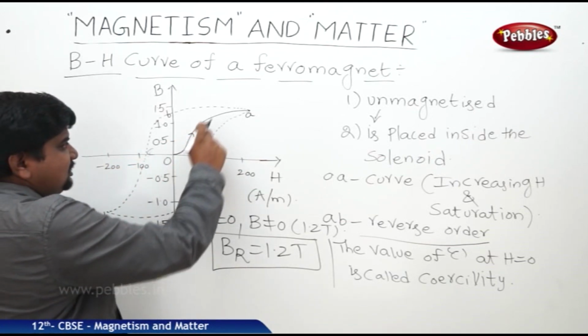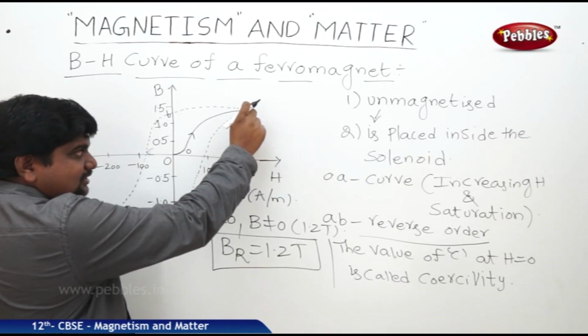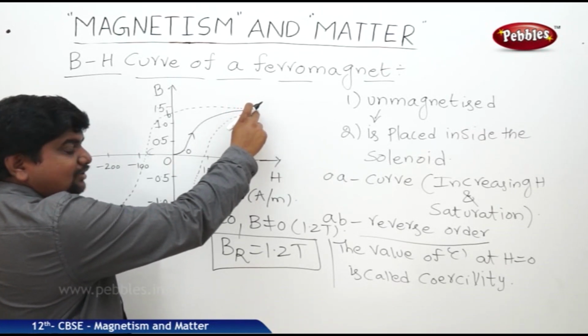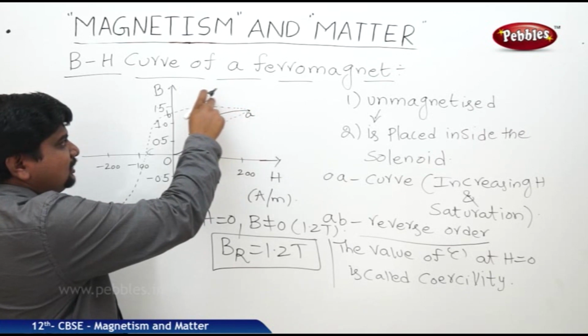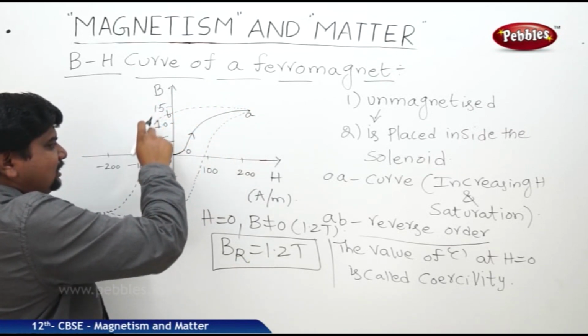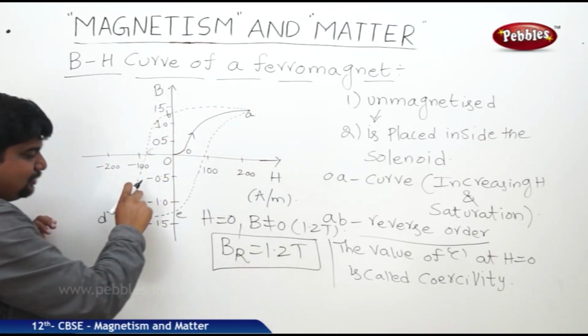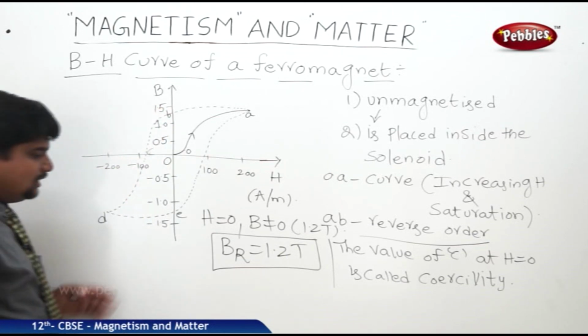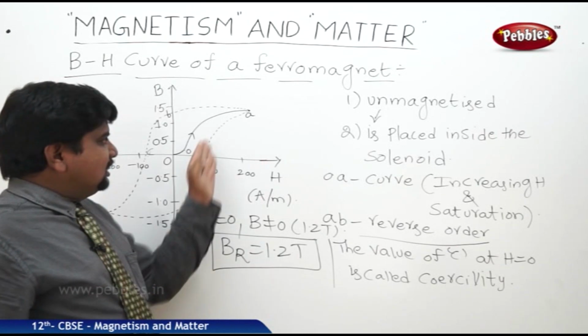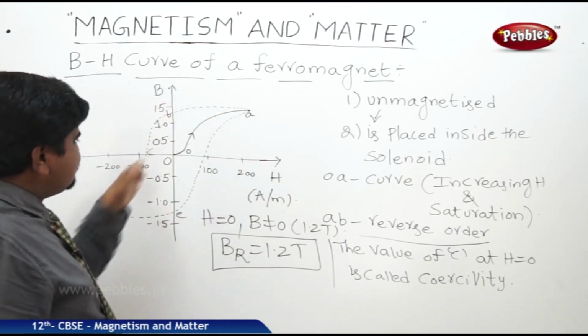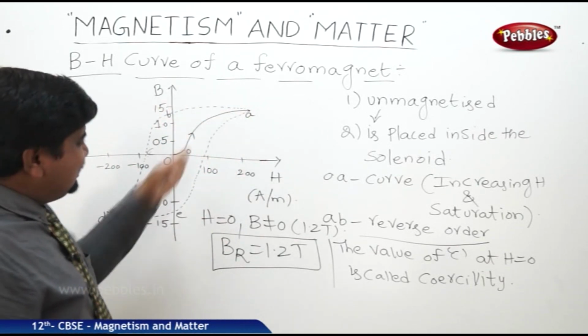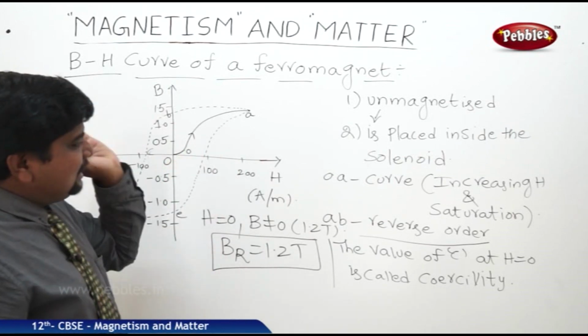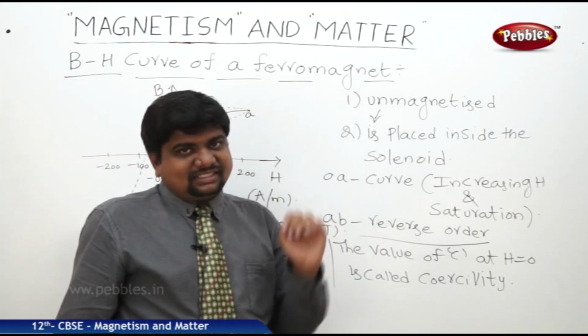So this is the positive curve, increasing to the saturation point. When the field was turned off, the domains align in the reverse direction and speed up. So it is crossing many other points and coming to D. From this D onwards, we can increase the slope again. So this is called the BH curve.